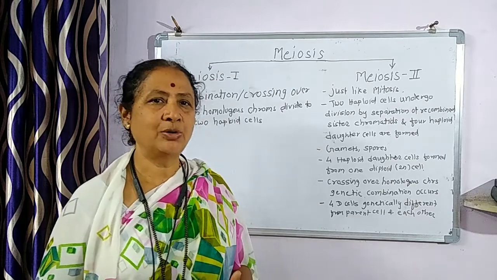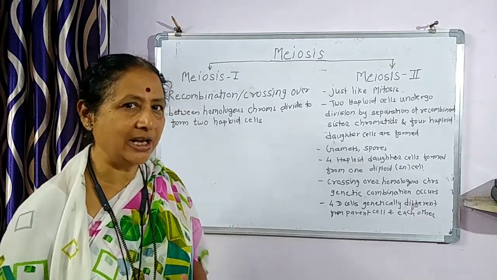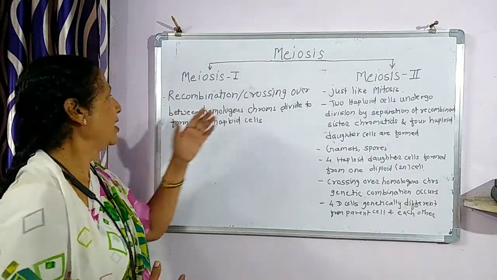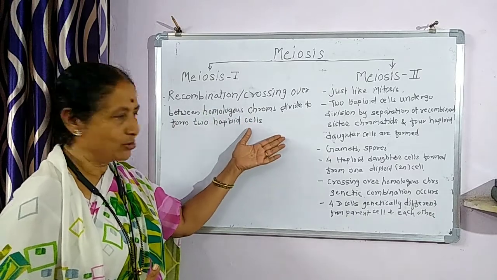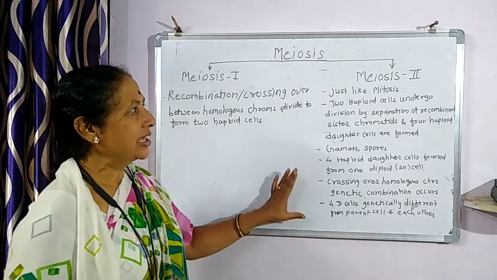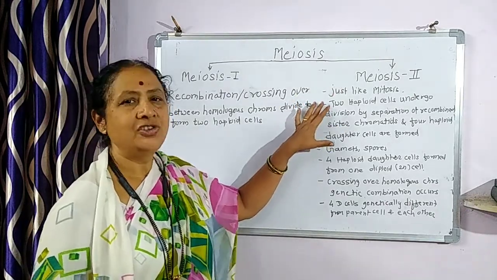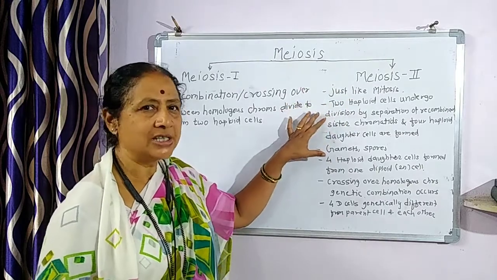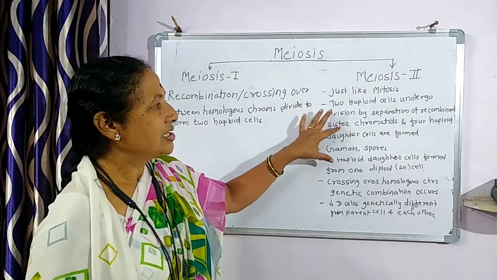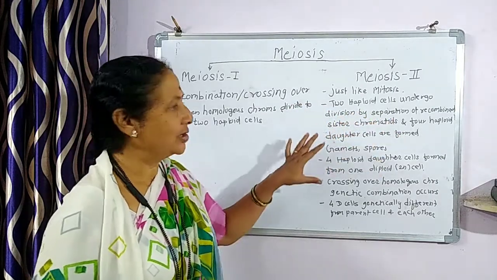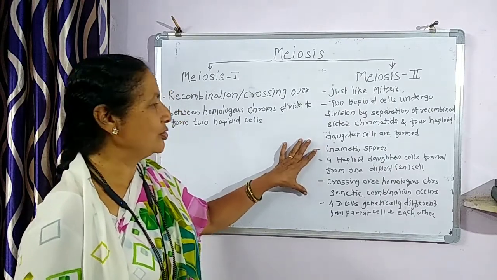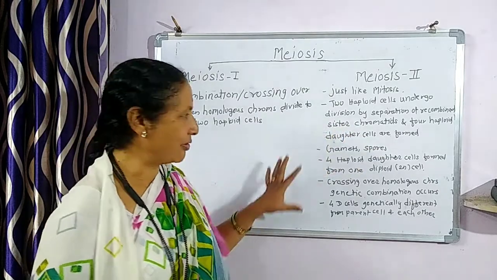So this is all about meiosis second. Once again, I'll repeat. In meiosis first, recombination and crossing over of homologous chromosomes occur and thereby two haploid cells are formed. Second, meiosis second is just like mitosis. The two haploid cells undergo division and by separation of the recombined sister chromatids, four daughter cells are formed. This meiosis is used for gamete formation and spore formation.